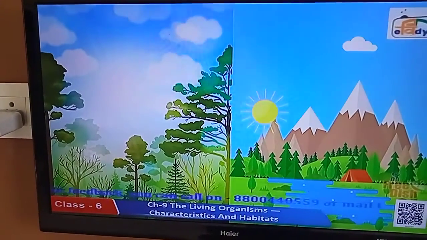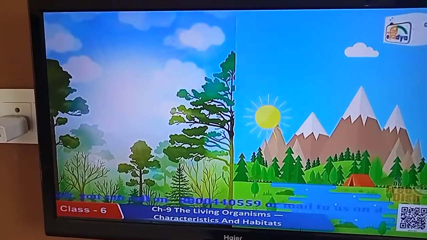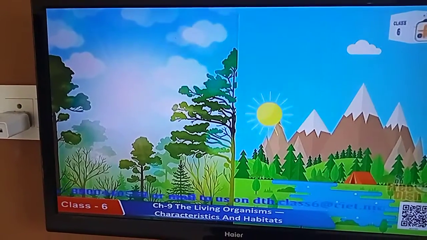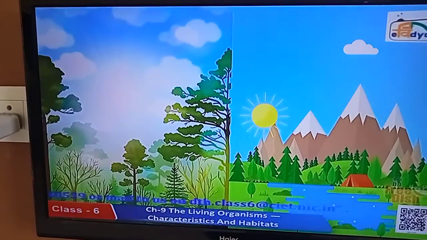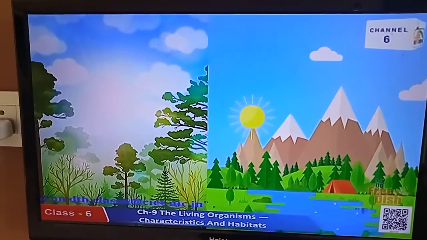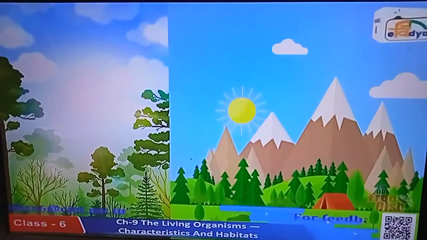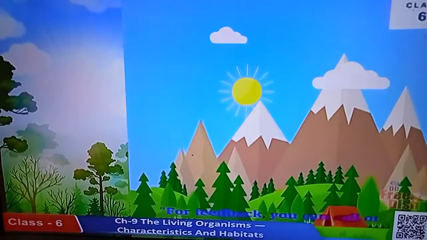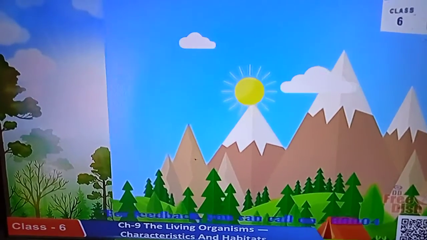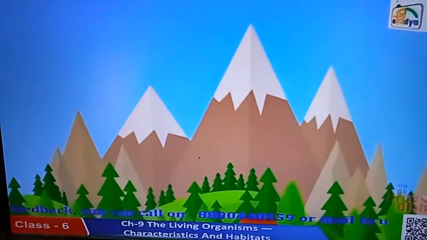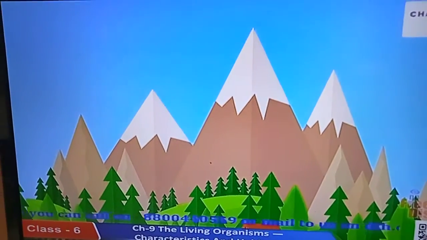Now, dear students, let us discuss mountain regions. Animals and plants present in mountain regions are very different from those present in other regions. These animals and plants are well adapted to live in these colder areas.